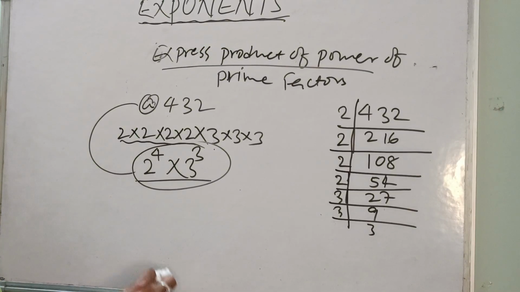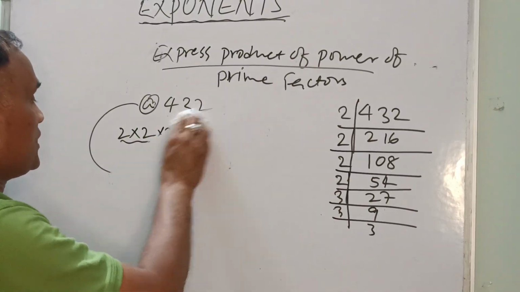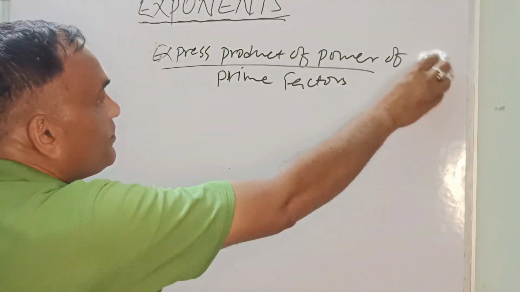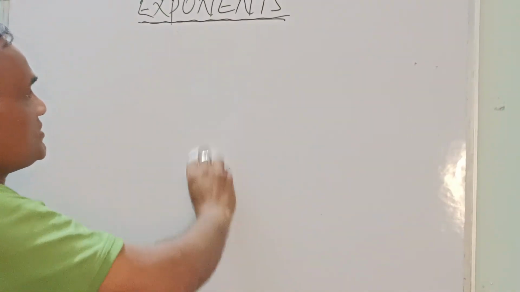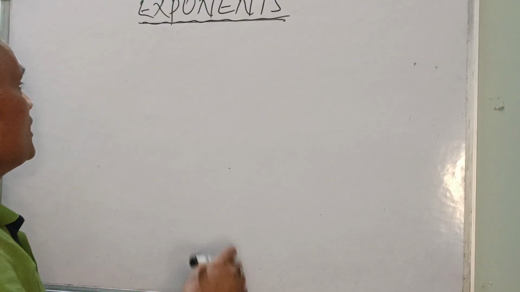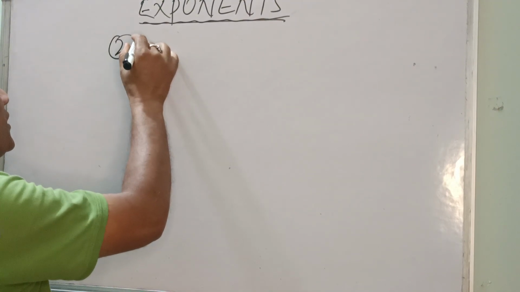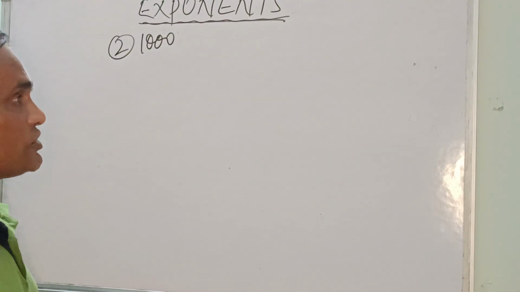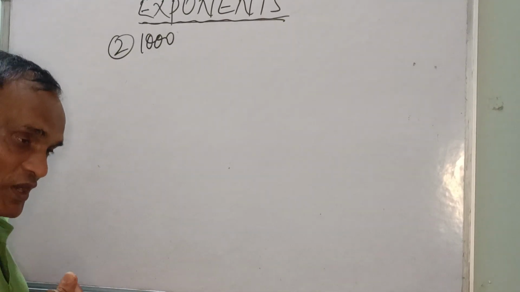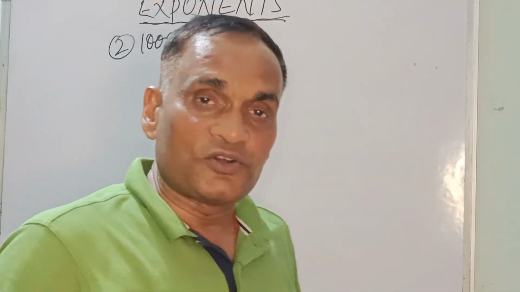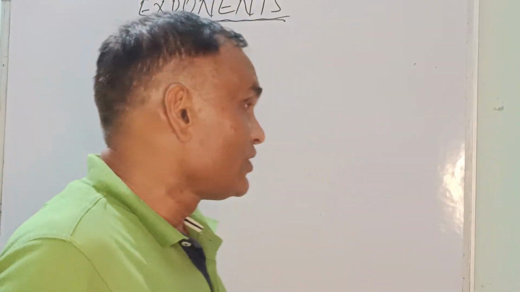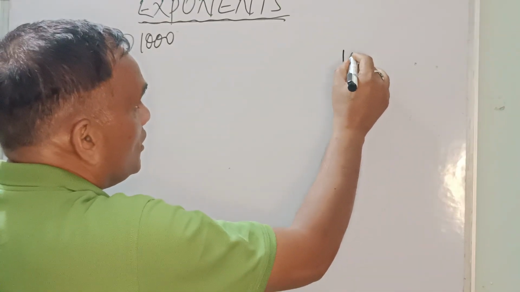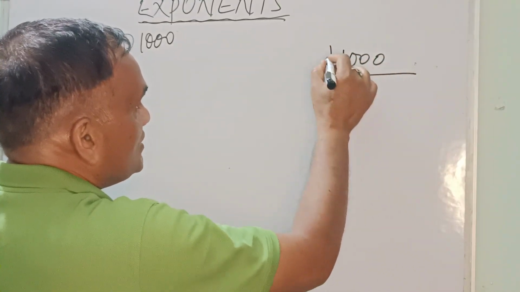Now we are going to take another example. What is that example? Another example, a very big number, 1000. We want to get the factorization of 1000. How do we get this factorization? We'll write here 1000, and use the same method.